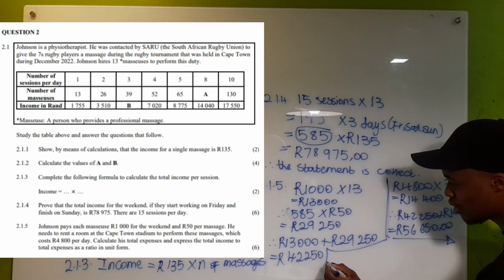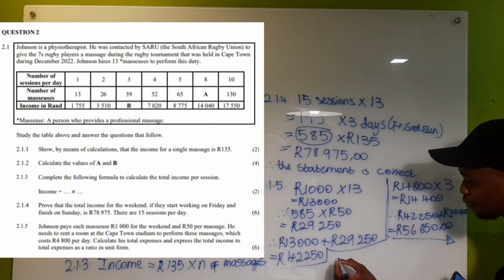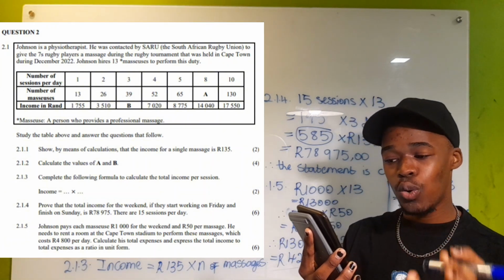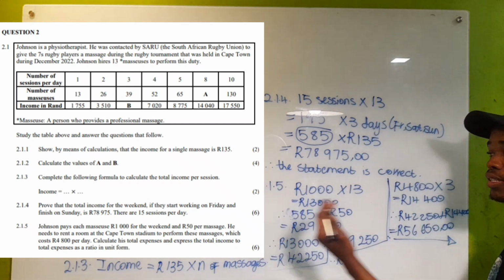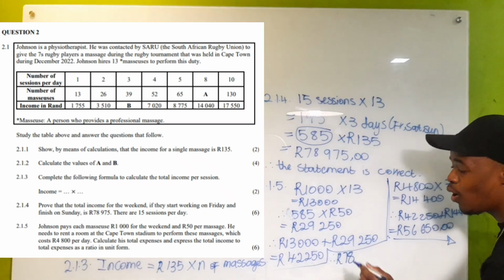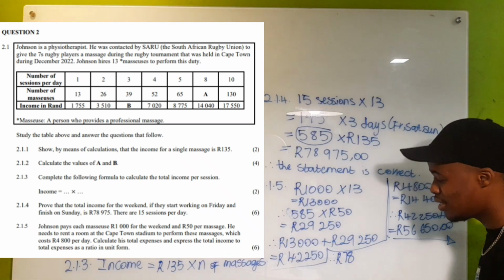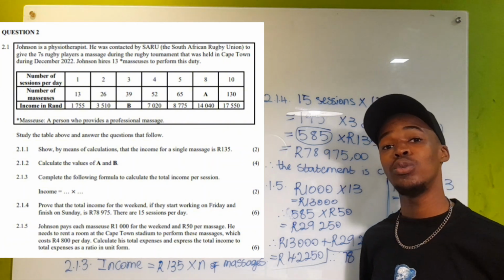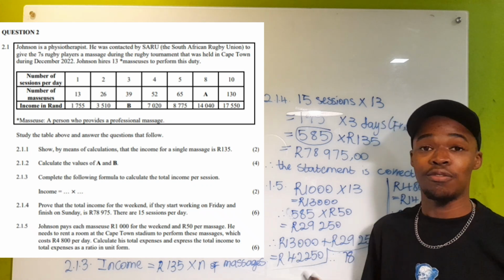I'm so sorry about this, guys. I don't have space. I should have used this part here, but that's fine. So we're going to say the answer is, they're saying that we should express it in a form of total income to total expenses, meaning that it's income first and then expenses after. So the income is 78. Oh, and also they ask us to write it in a unit form. So it's not necessary for you to include the R's. Actually, it's compulsory for you not to include the R's, because if you do, then your answer will not be in a unit form and therefore it won't be correct.